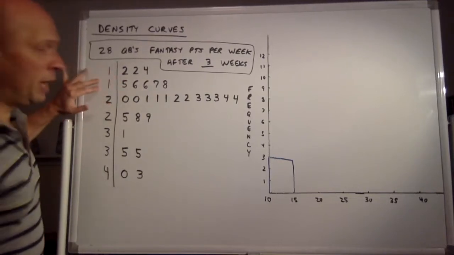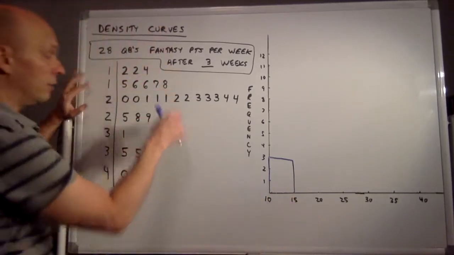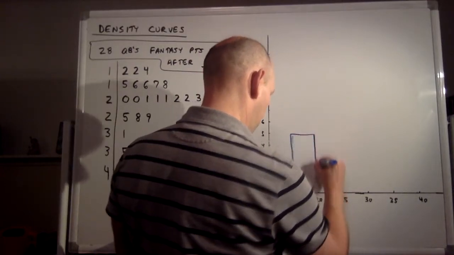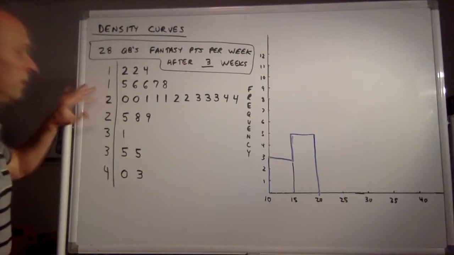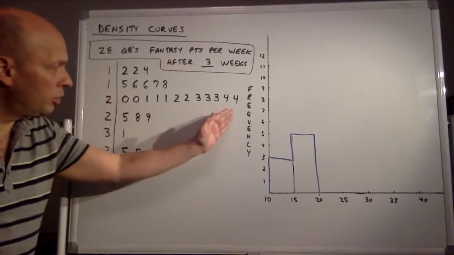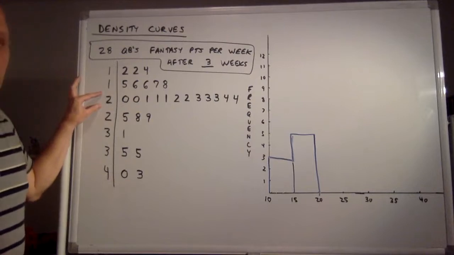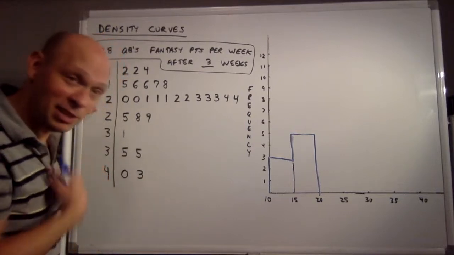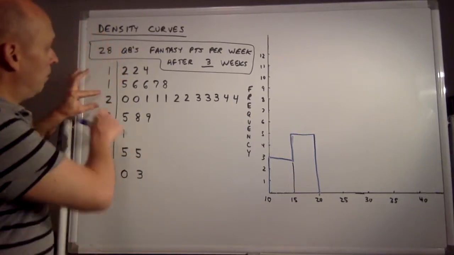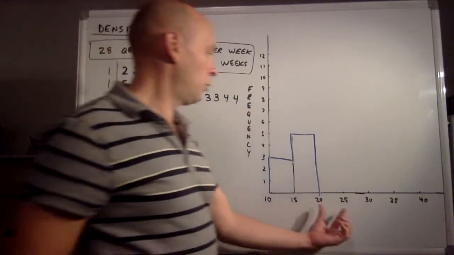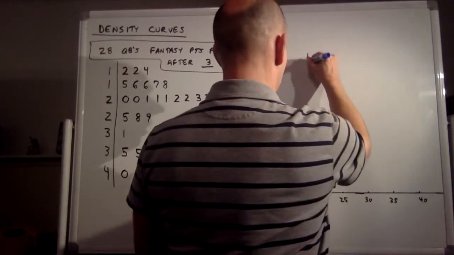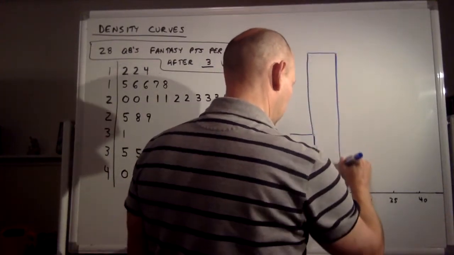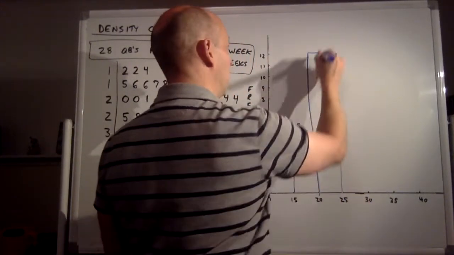Okay, so how many do we have here from 15 to 20? Well, 1, 2, 3, 4, 5. So we have 5 of those quarterbacks in this range from 15 to 19 fantasy points per week. But notice we have a whole bunch of quarterbacks that are between 20 and 24 fantasy points per week. These are your mediocre quarterbacks. I have one of those mediocre quarterbacks on my team, Tom Brady. But there's 12 of those, right? So from 20 to 24, we have 12 quarterbacks. This is going to be a pretty high peak in our histogram at 12. So we have 3 quarterbacks here, 5 here, but we have 12 here.